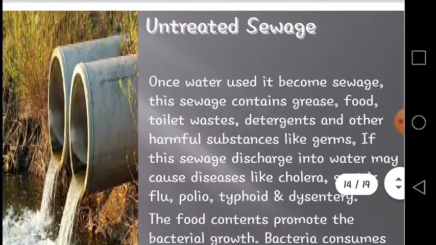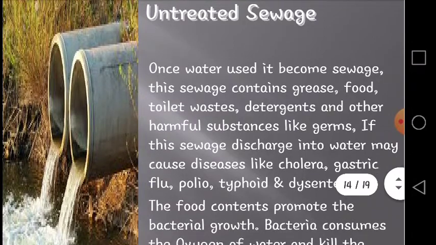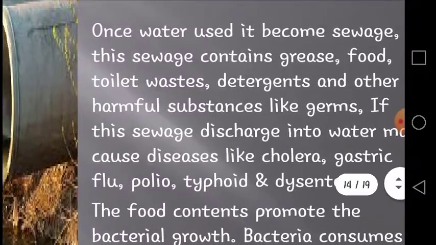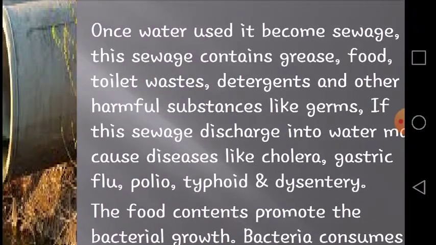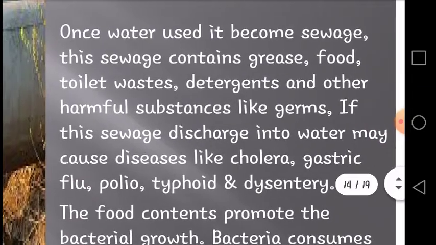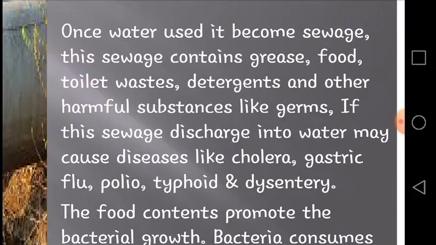And a very important aspect of water pollution is untreated sewage. What is sewage? Sewage is water. Once used, it becomes sewage. This sewage contains grease, food, toilet wastes, detergents and other harmful substances like germs. If this sewage is discharged into the water, it may cause diseases like cholera, gastric flu, polio, typhoid and dysentery. These are very harmful diseases, especially in rural areas.